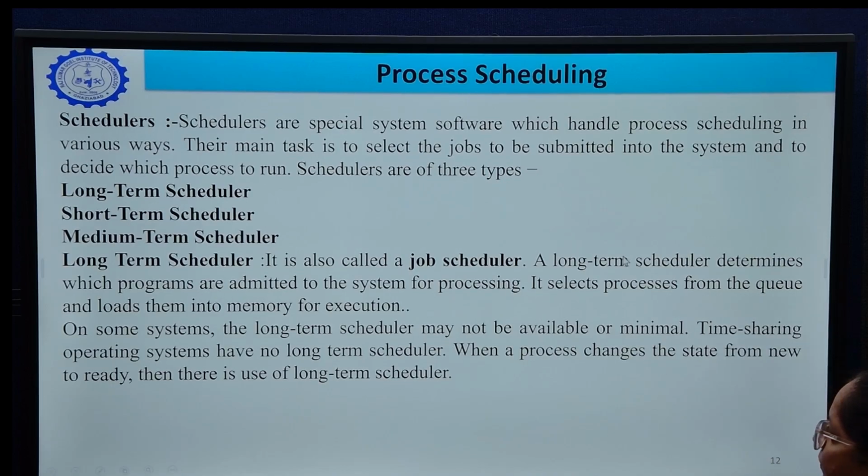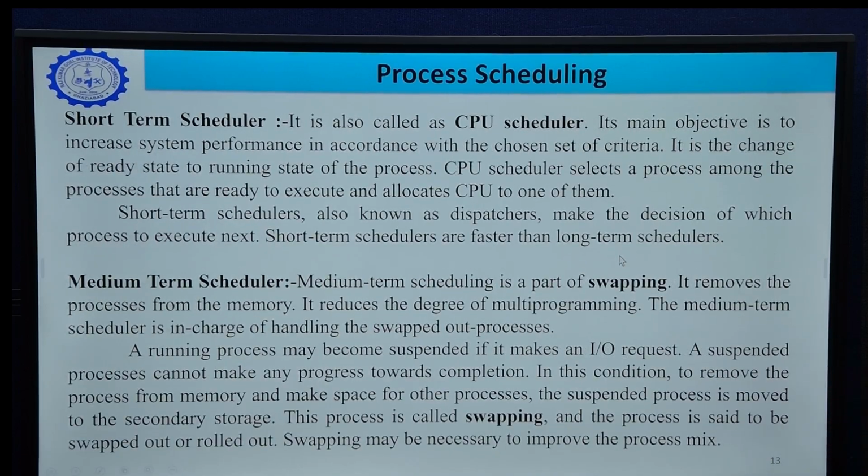If a process is in new state, the long-term scheduler will select one process from this new state to ready state. A short-term scheduler is also called CPU scheduler. Its main objective is to select one process from the ready queue that will be allocated to the CPU. It is used to increase system performance in accordance with the chosen set of criteria. It is the change of ready state to running state of the process. The CPU scheduler selects a process among the processes that are already in the ready queue and ready to execute, and it allocates the CPU to one of them.